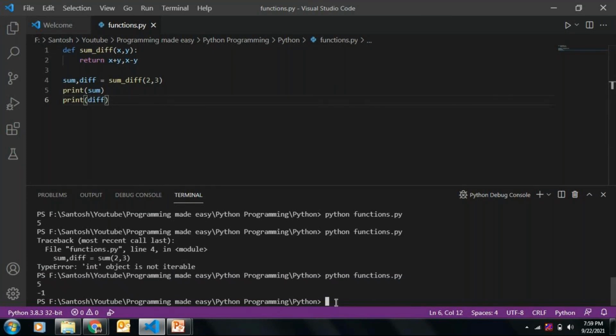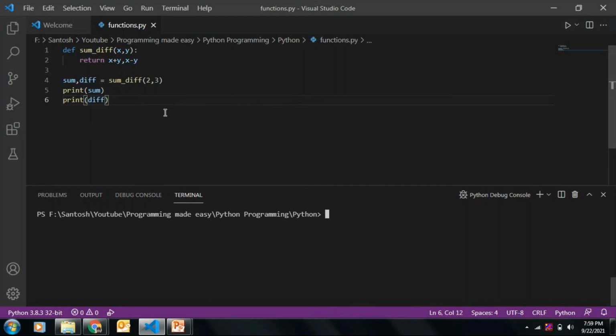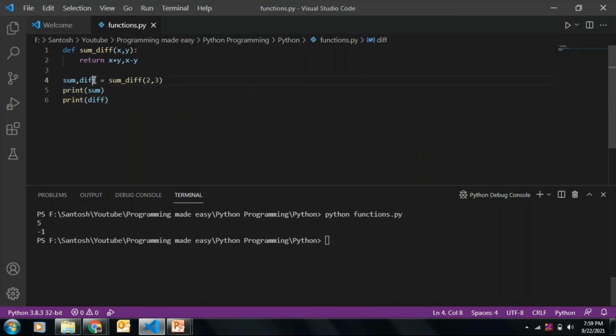So what we got now is 5, that is my sum value, and I got a difference value. So two outputs are returned from the same function. Like this, we can return any number of outputs from a single function.